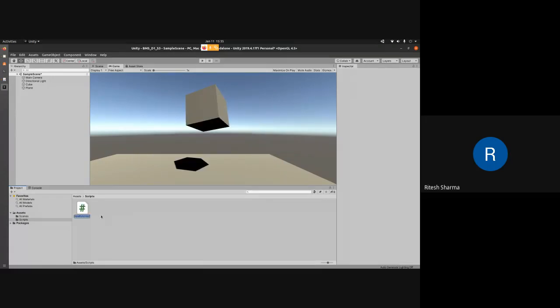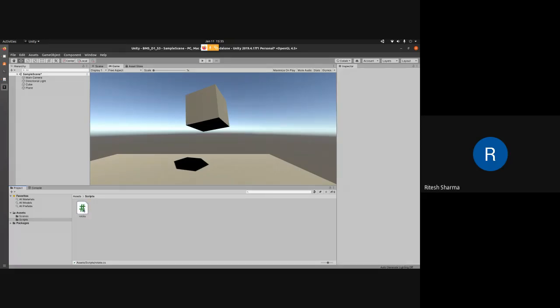Okay, and I will name it rotate, for the obvious reason that I am going to use this particular script to rotate the game object. So that makes it easier for me to understand later what I wrote in this particular code.